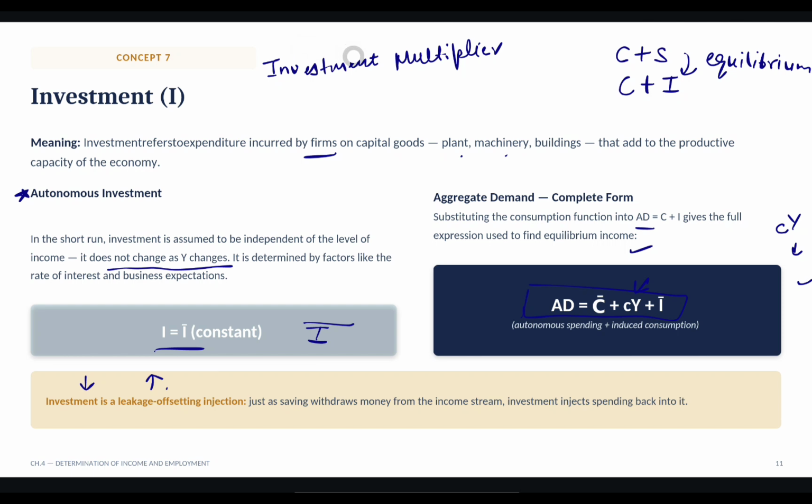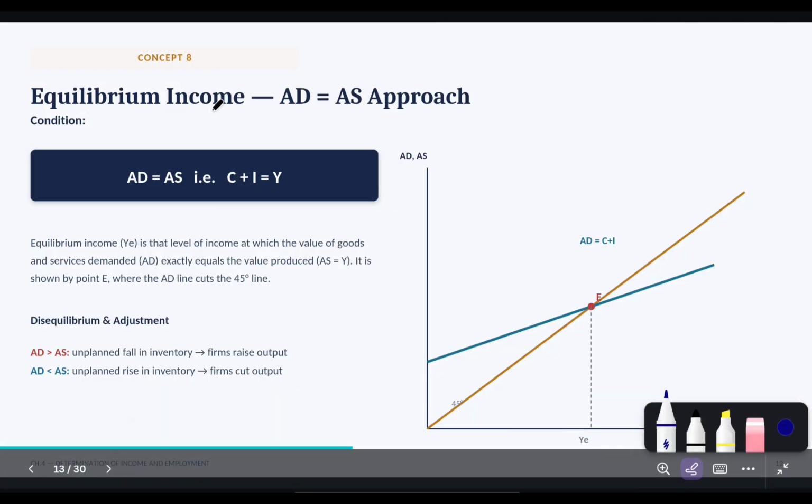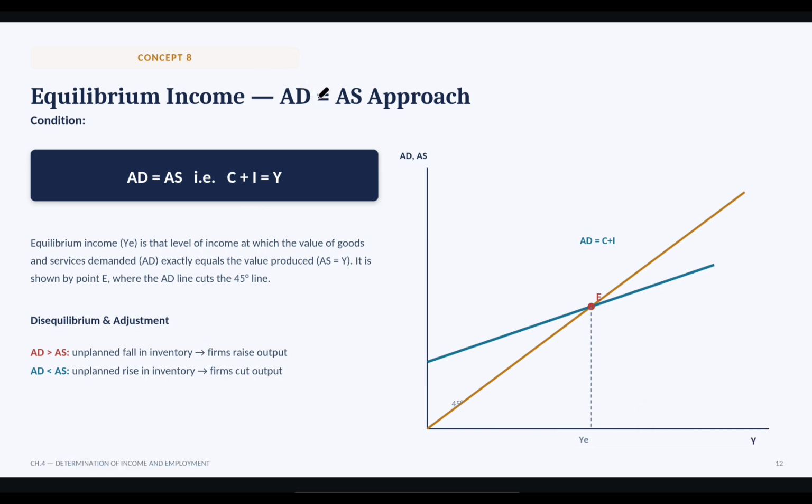And to discuss about its basic definition, investment multiplier is that economic concept which tells you how increase in investment results in increase, how many times, of their output. Got it? Now next topic is equilibrium income. We have two approaches. One is AD-AS approach. Got it? And second is saving is equals to investment approach. This we will do in next slide.